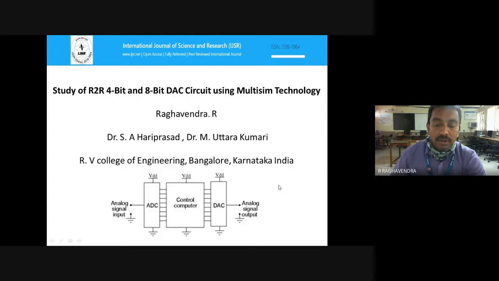So this is the standard circuit. So that is analog to digital converter. So we can go for either analog to digital or digital to analog. This particular block diagram shows analog to digital. For example, if we are giving the information as an analog, we are getting the digital signal. So information should be either analog or digital. If you are giving the analog signal, it will come as a digital, or if you are giving the digital signal here, it will come as an analog. So in this particular paper, I did the DAC circuit.